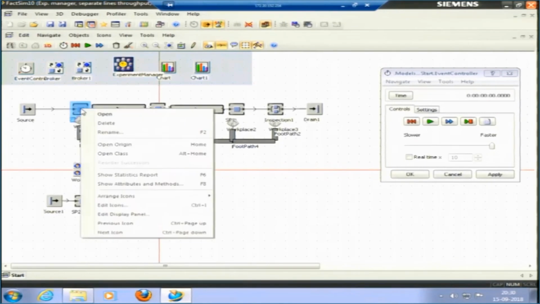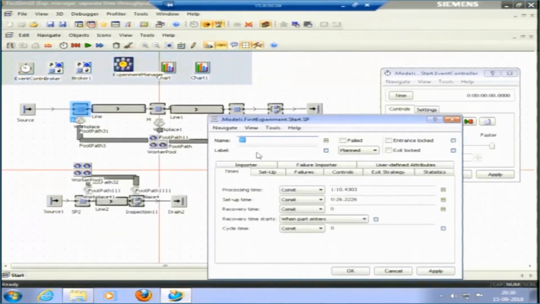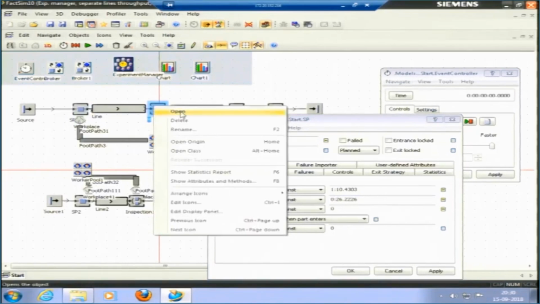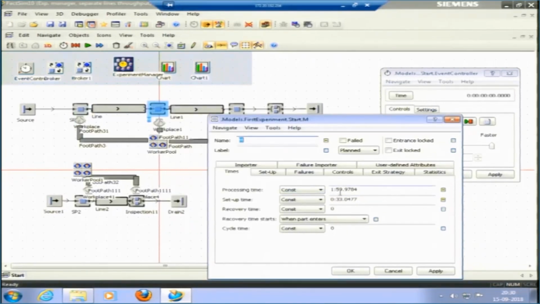Okay, this is milling. This is single process. I have not changed the name, but this is milling. This time is kept constant here, and this time is 1 minute and 10 seconds. About 70 seconds it takes to do the machining. Then setup time is about 26 seconds. For this machine, these are actual times taken from live experiments. For the second machine, the time is about 2 minutes, that is 1 minute 55 seconds, 59 seconds for the processing, and for setup it takes 33 seconds. These are all taken constant here.